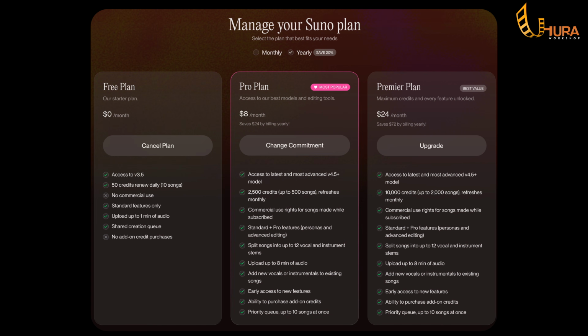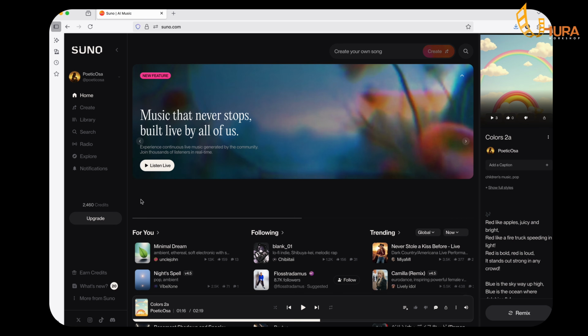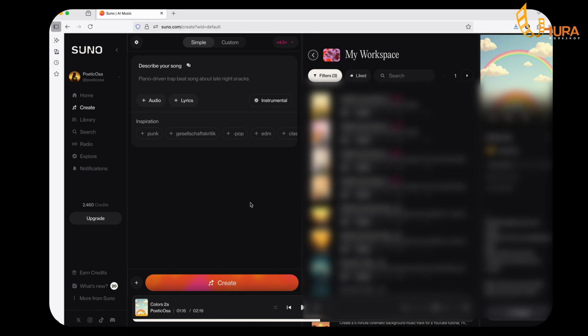Suno AI is a platform that lets you generate original music. They have both the free and paid version. Let's go over to Suno AI. So go over to your browser and type in Suno AI. If you are joining for the first time, it will ask you to sign up using an email. You go over to your Create tab, down here, or up here rather. When you click on Create, it brings you to this interface.